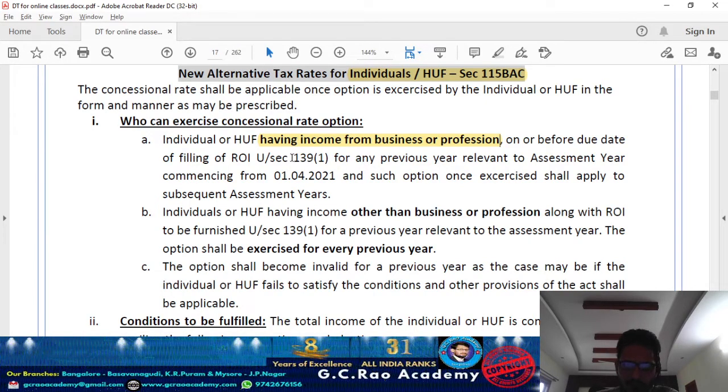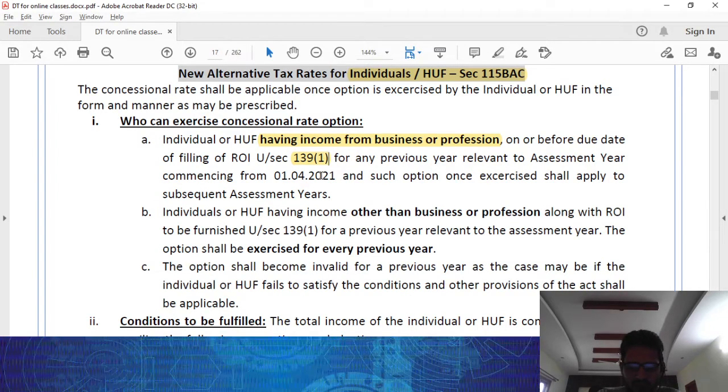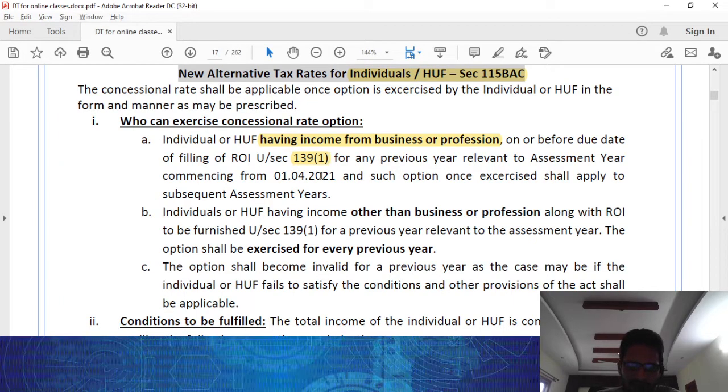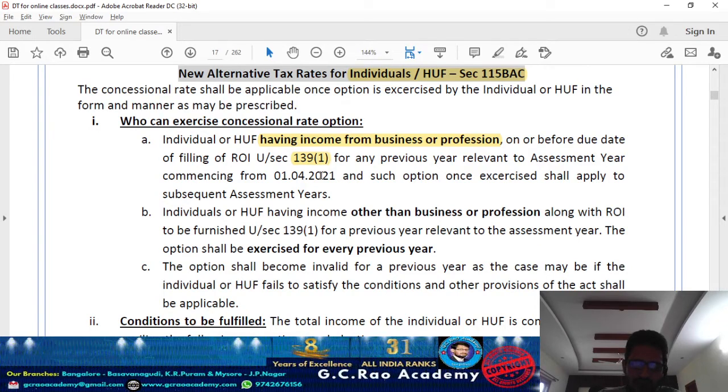On or before the due date applicable to you under 139(1), you are supposed to exercise that option, whether you would like to pay taxes under the normal scheme or under the concessional tax scheme under section 115BAC. Once you exercise the option, that's forever.